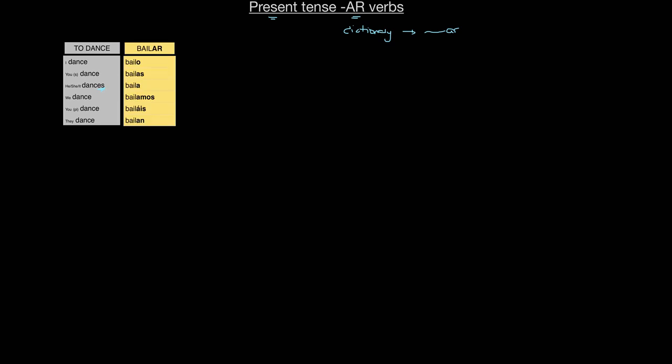So what does the conjugation of the verb to dance, for example, look like in English? This is the present of to dance in English. So in English you've got I dance, you dance, he or she dances, and you've got a little change here because you add an S. We dance, you dance, they dance. There isn't really in English a lot of variety of forms. However, if we compare this to the Spanish for the same verb.